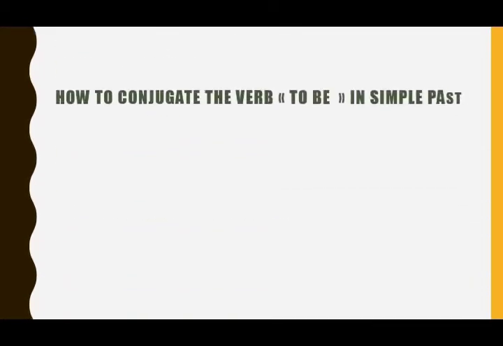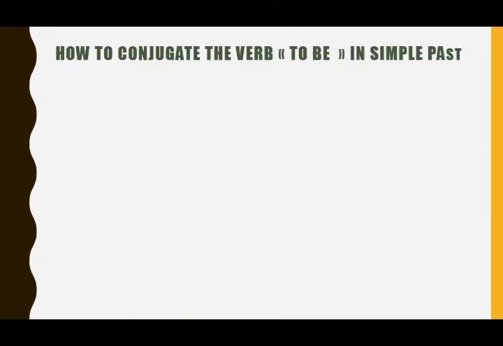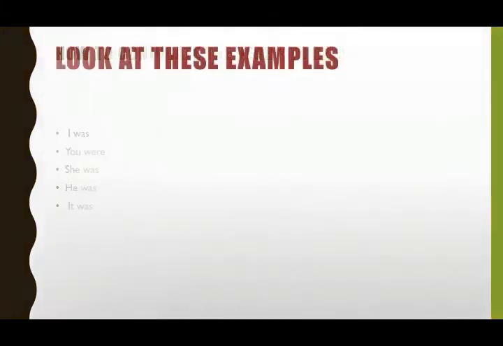Hi again. This lesson is about past continuous. In this lesson, I am going to show you how to form past continuous and when to use past continuous. But before we get started, we should know how to conjugate the verb to be in simple past. I was, you were, she was, he was, it was, we were, you were, they were.